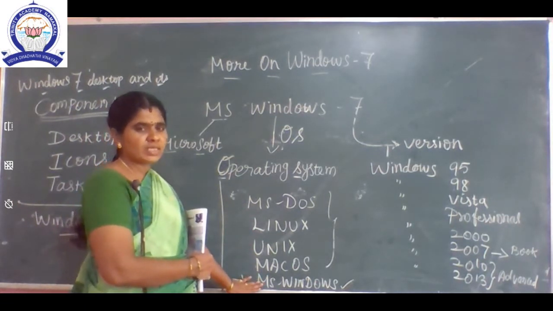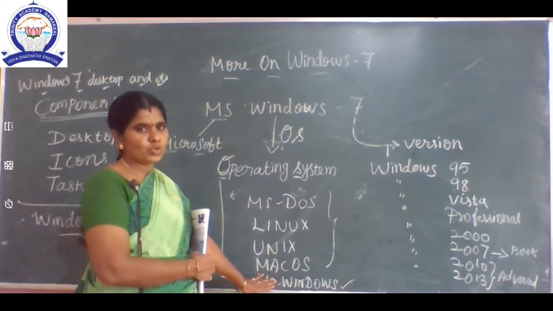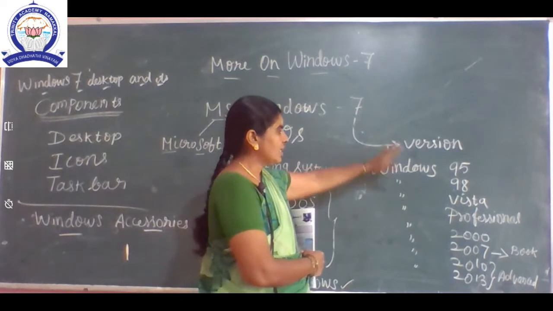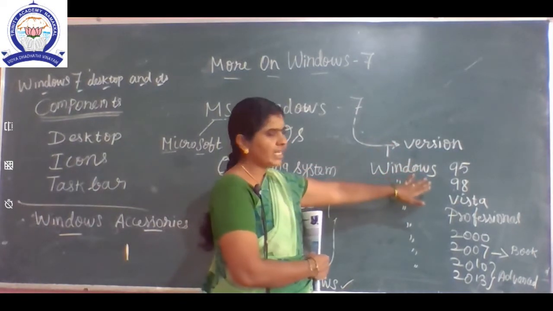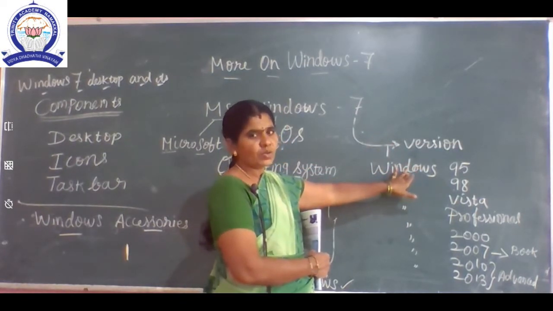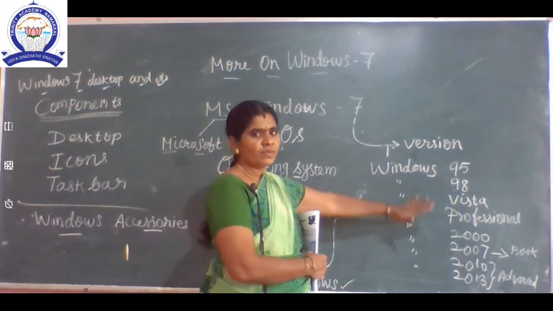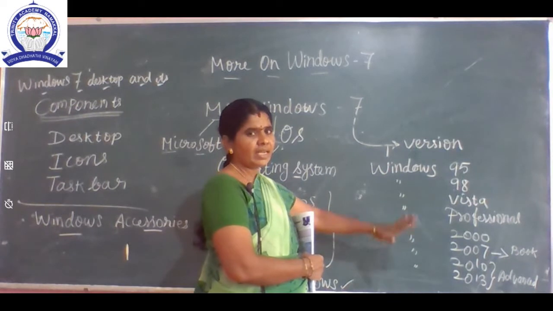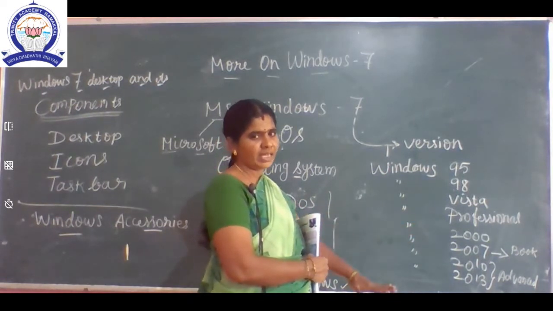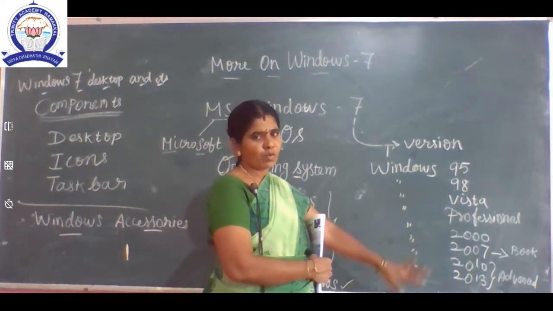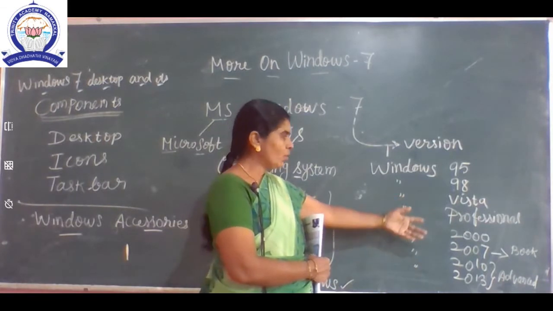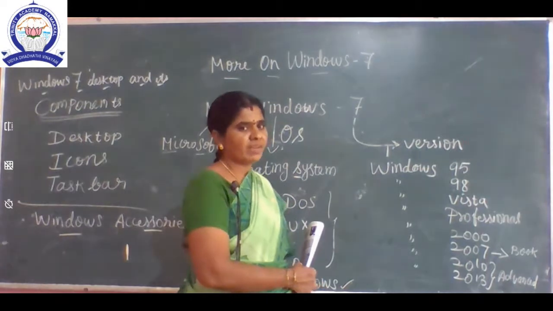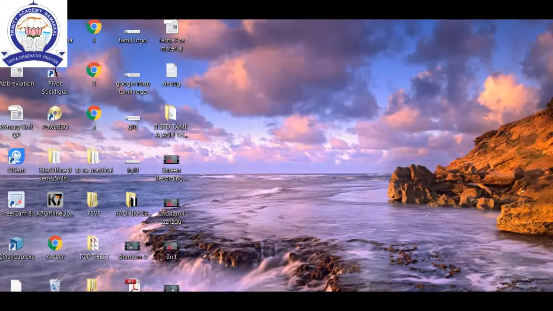MS Windows is very easy to use by the user. 7 is a version. The other versions are Windows 95, 98, Vista, Professional, 2000, 2007, 2010 and 13. 2010 and 13 are the advanced versions. Our book is based on Windows 7. Windows 7 desktop and its components.